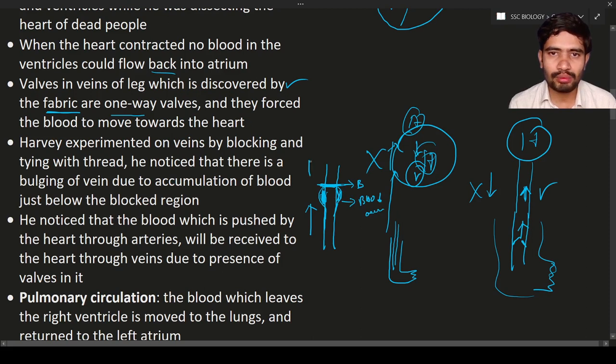So the blood wants to move towards the heart. The blood wants to move toward the heart through the veins. Okay, this is the reason why the bulging area is seen just below the blocked region. So this is in case of veins.